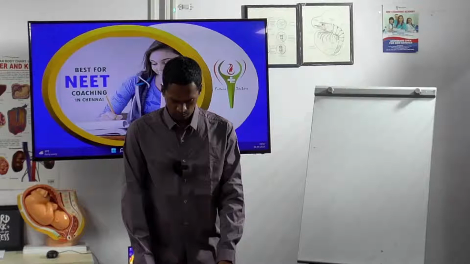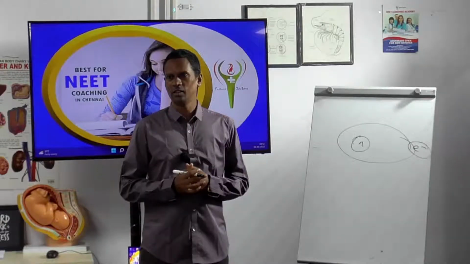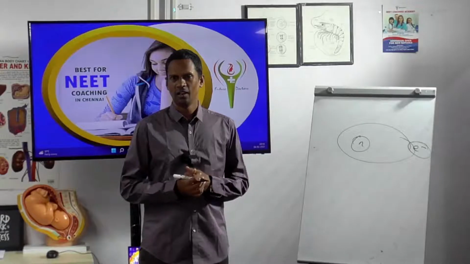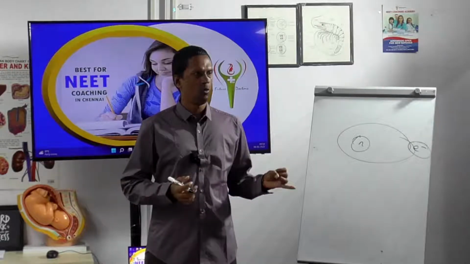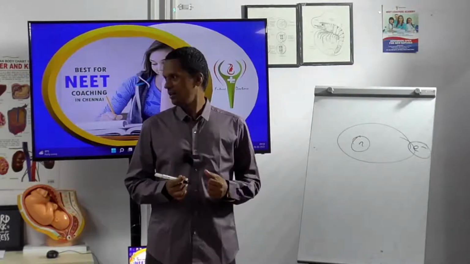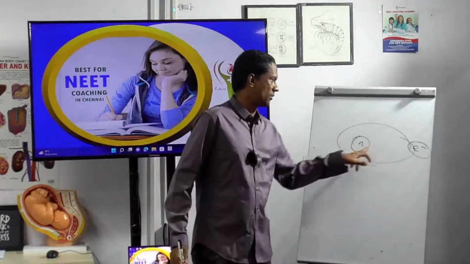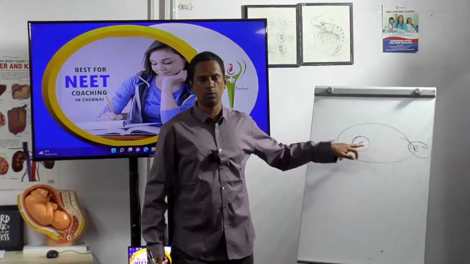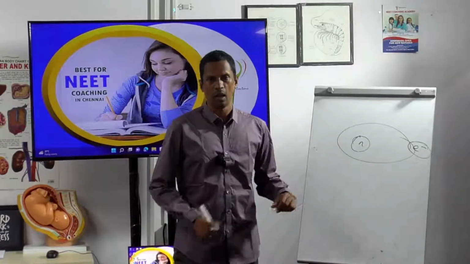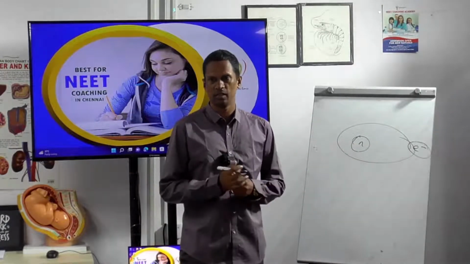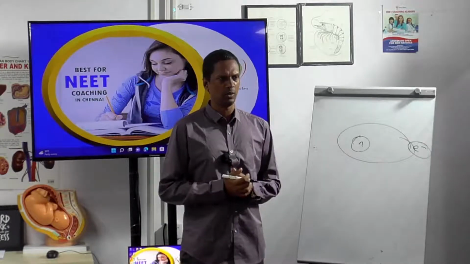Who wants to tell the two types of force and why? You want to tell or I have to tell? We will see whether you are telling. First, electrostatic force of attraction. Electrons are revolving around the nucleus, so it is a stable system. If it is stable, what is the first force? Who wants to tell?